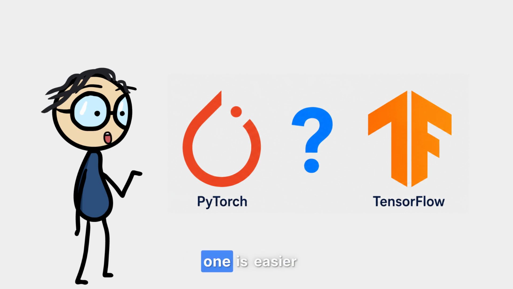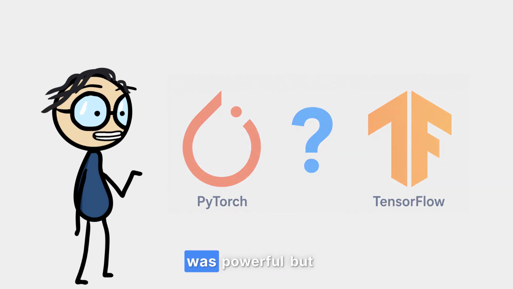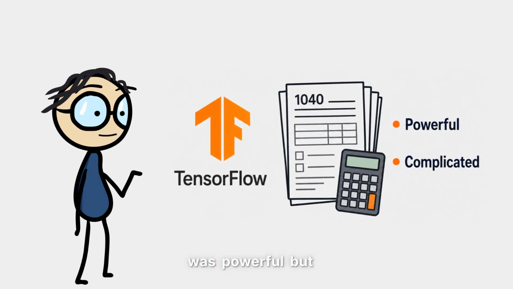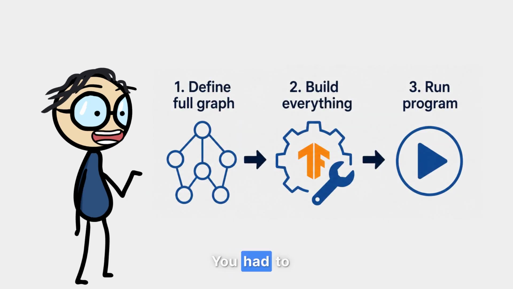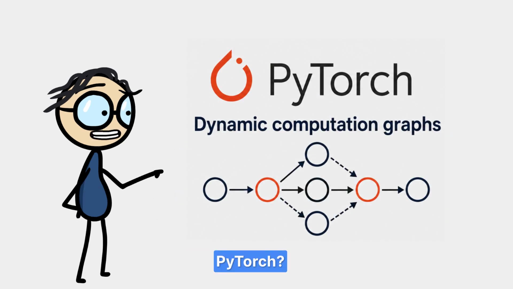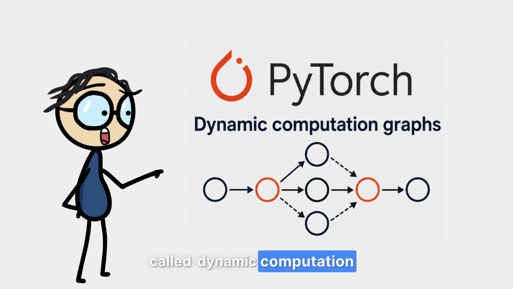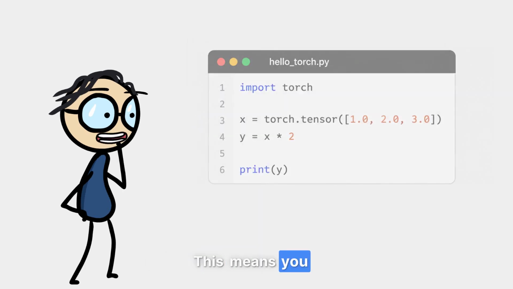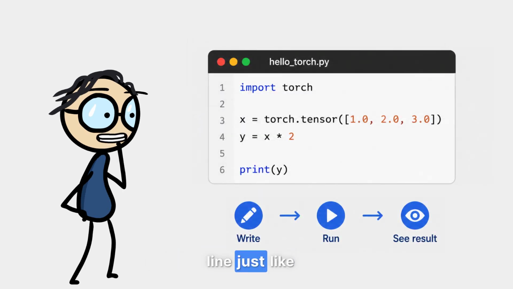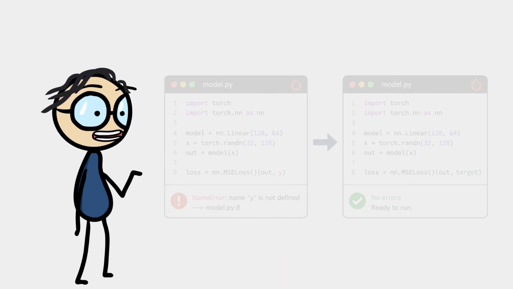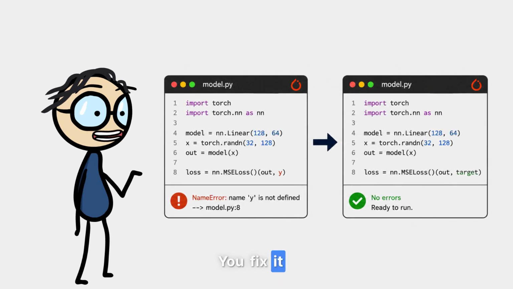First round, which one is easier to learn? TensorFlow was powerful, but complicated. Writing a simple neural network felt like filing your taxes. You had to define the entire computation graph before running anything. PyTorch? Completely different story. PyTorch uses what's called dynamic computation graphs. This means you write your code and it runs immediately, line by line. Just like normal Python. You make a mistake, you see it right away. You fix it right away.